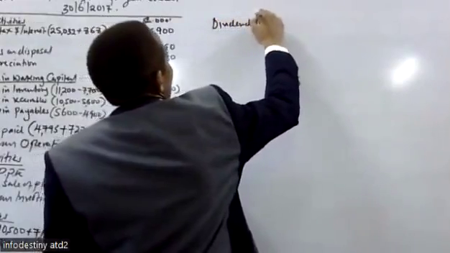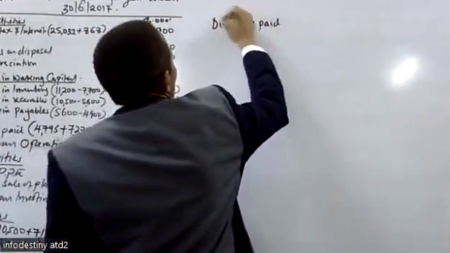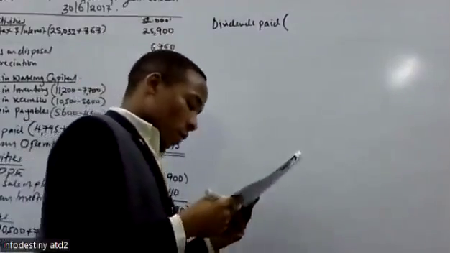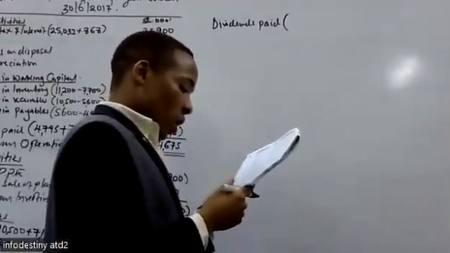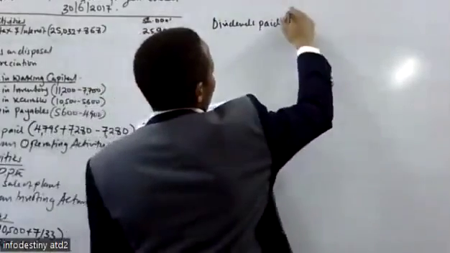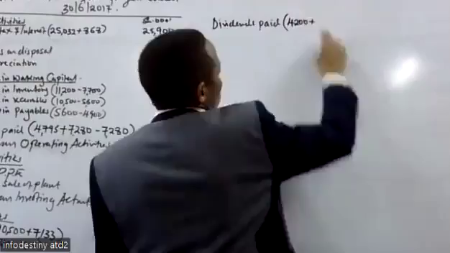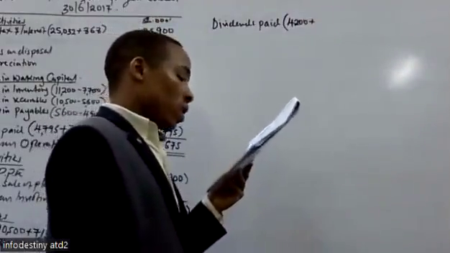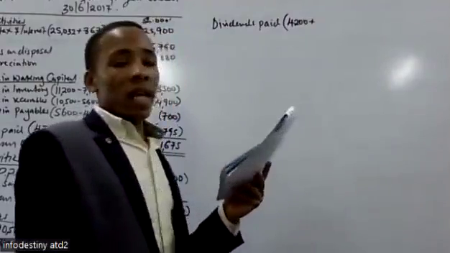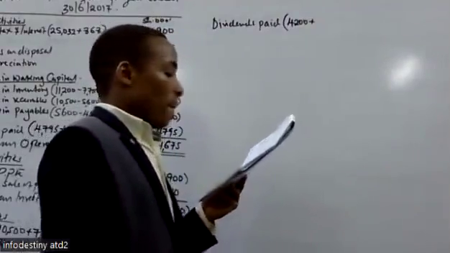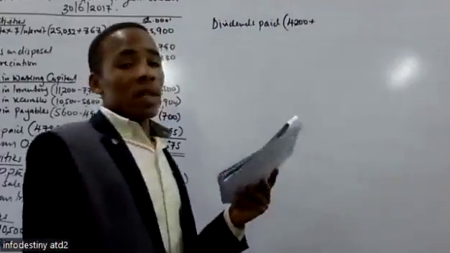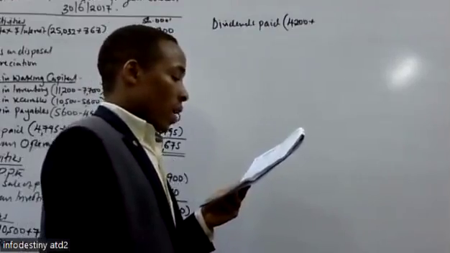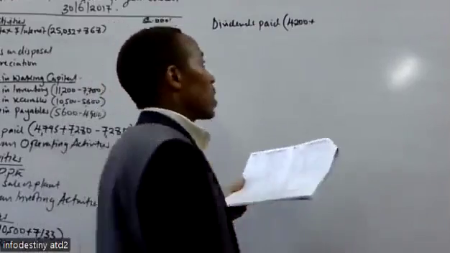The dividends payable at the beginning of the year, the proposed dividends, are 4,200. Then we add the dividends which were declared during the year, 7,700. They are highlighted in the income statement.